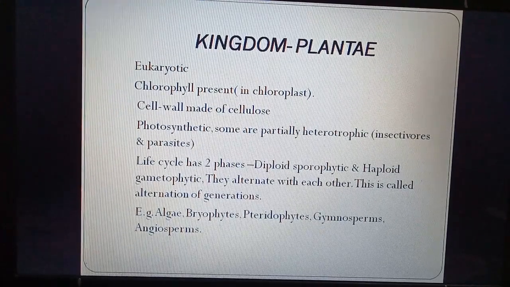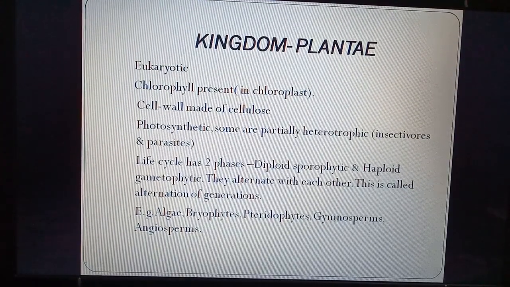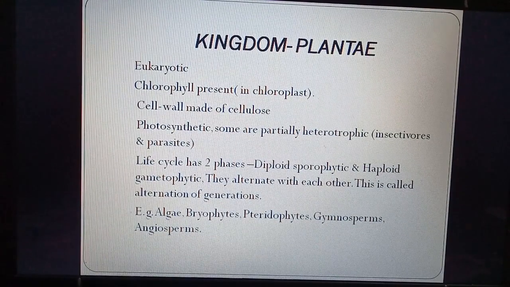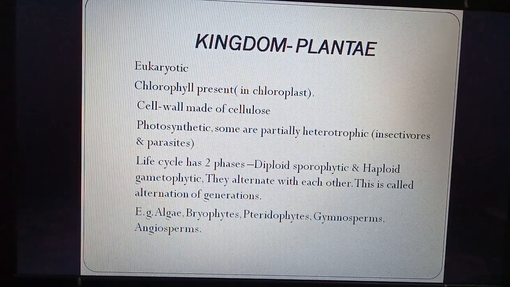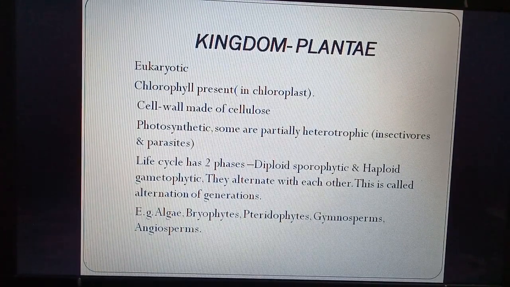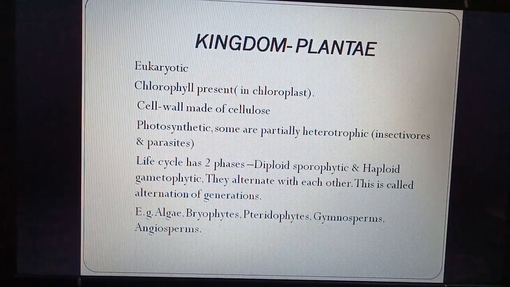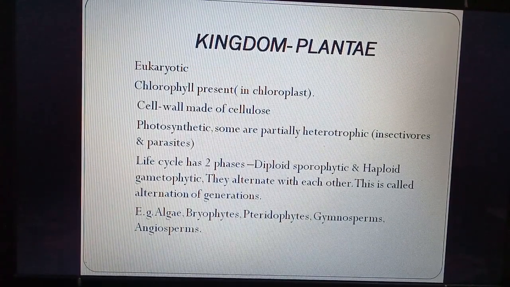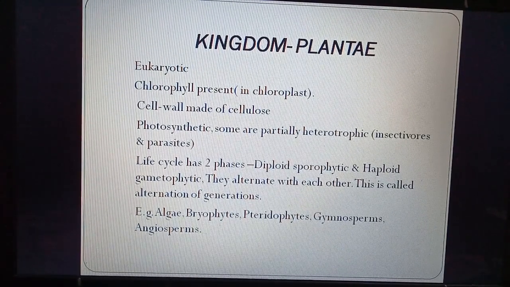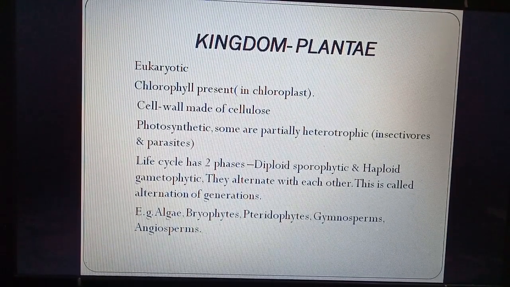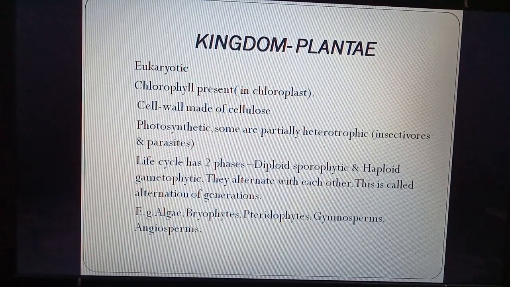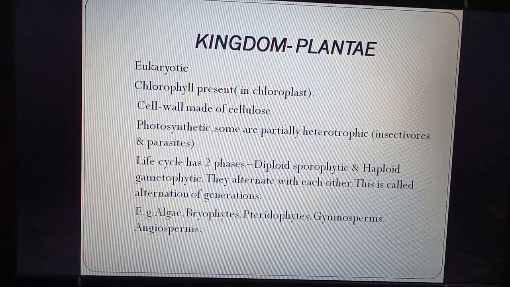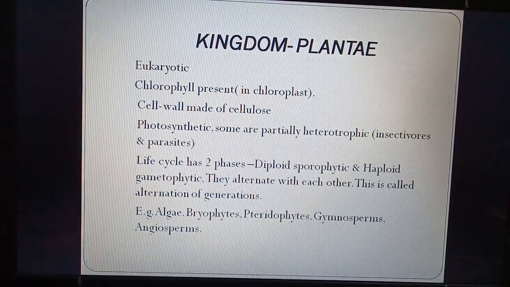They alternate with each other. So first sporophyte stage occurs, then gametophyte, then sporophyte, then gametophyte. This is called alternation of generations. So in every plant, the sporophytic generation alternates with gametophyte. So sometimes the plant reproduces, and in other stage it grows. We know that there are 5 groups in plants: algae, bryophytes, pteridophytes, gymnosperms and angiosperms.